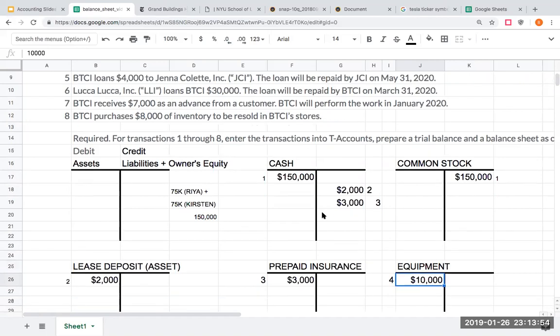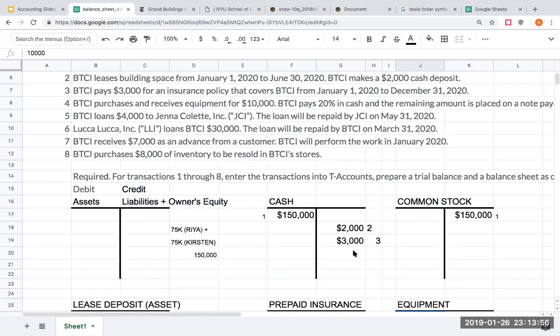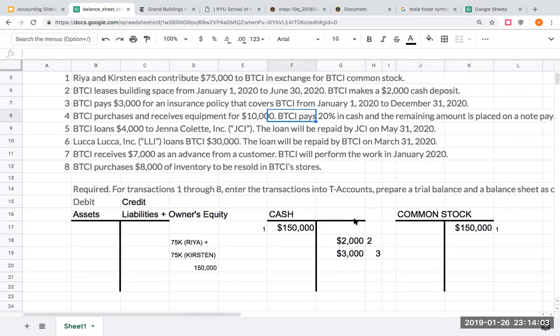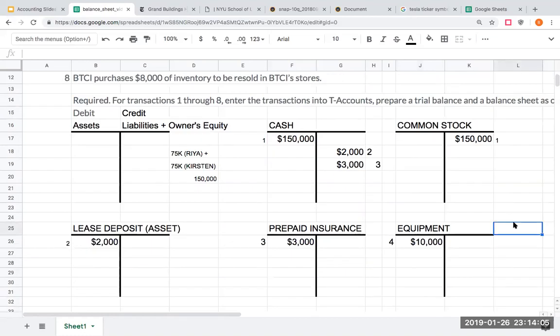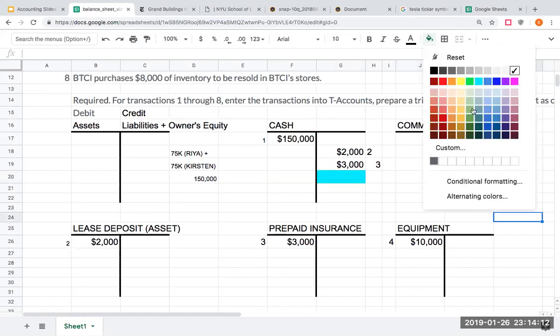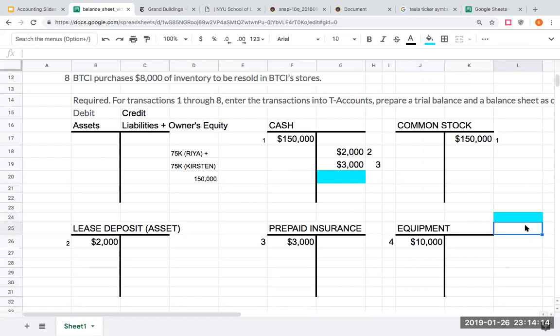So the next question is, how am I paying for that equipment? It tells me I pay 20% in cash. So how much cash is being outlaid for this equipment? By the way, this is why I love accounting, because I didn't do so great in calculus, but a lot of accounting is a lot more basic math. It's great. So over here, the equipment cost me 10 grand.